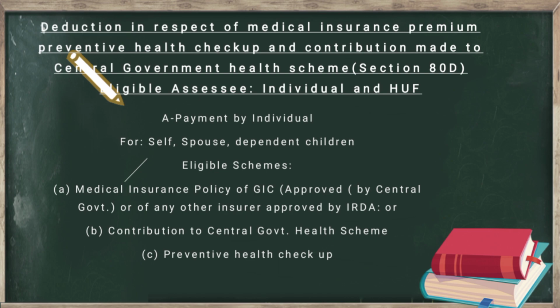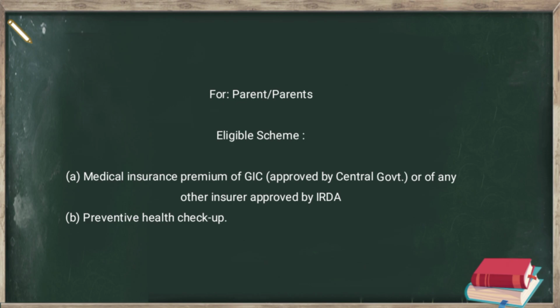If the payment by the individual is made for self, spouse or dependent children, then he can contribute in a medical insurance policy of GIC as approved by the central government or of any other insurer approved by IRDA, or contribute to the central government health scheme and preventive health checkup. And if the individual makes payment for parents, then he can invest in the medical insurance premium of GIC as approved by the central government or of any other insurer approved by IRDA